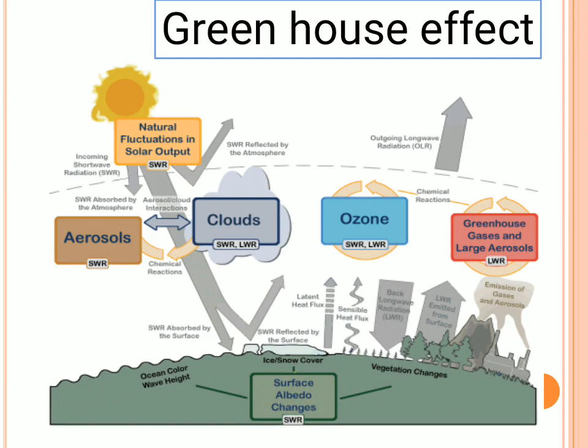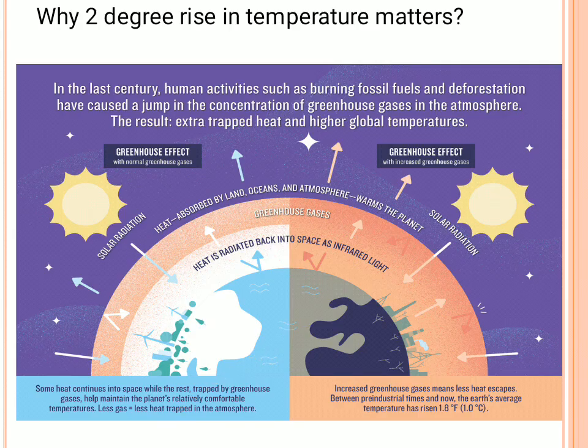In the same way, there are some aerosols, clouds, ozone and greenhouse gases which are not helping the outgoing radiation to escape. Unless this outgoing radiation gets out, we will not have a cooling effect on the earth's surface. Because of this, such gases are called greenhouse gases, and the warming of the earth's temperature because of the greenhouse gases is called the greenhouse effect. So if you see, you will understand in a synoptic manner that this surface is very good, like incoming radiation is there, outgoing radiation is there.